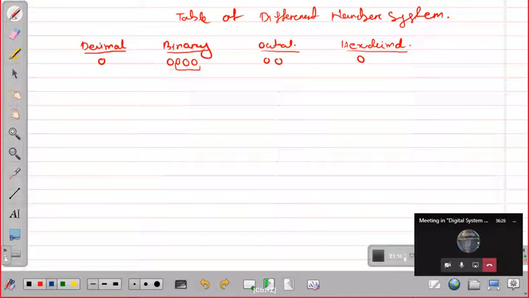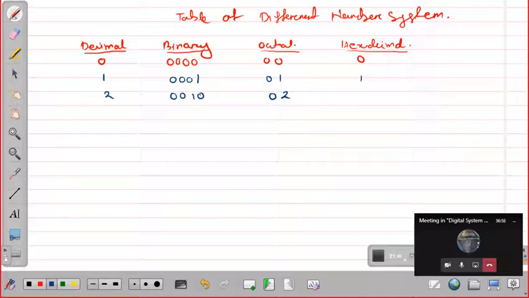And similarly, if you convert this to hexadecimal, you just make groups of 4 and you will get a simple 0. So that's why it is being written like this, so it will be easier. So next is 1. The binary equivalent I will write as 0001, and here in octal it will be 01, and for hexadecimal it will be 1. Similarly for 2 I will write 0010, and here it is 02.